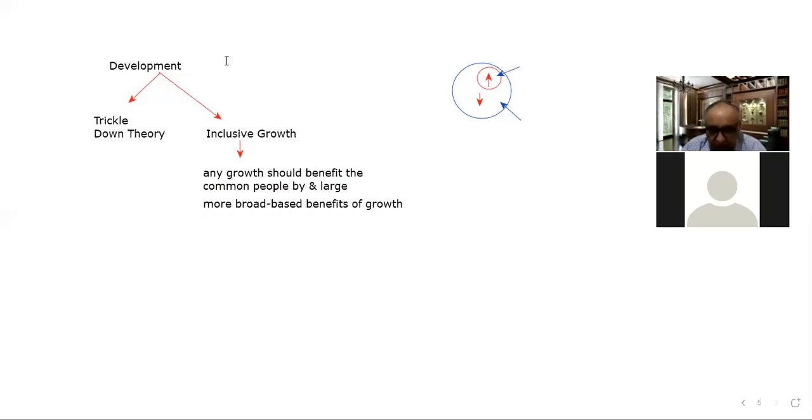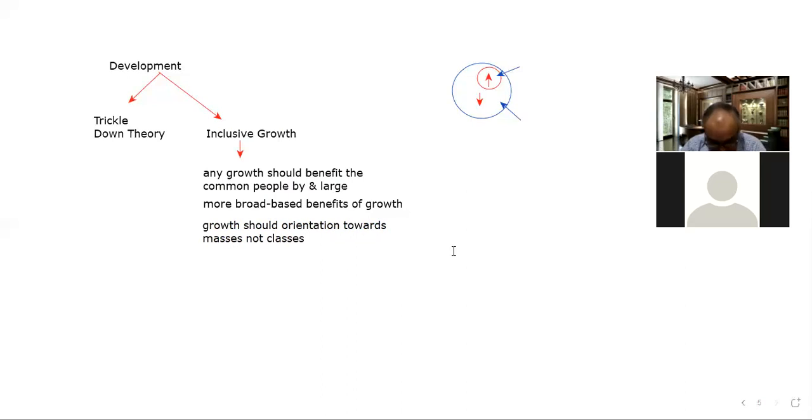So more broad-based benefits of growth should be there. And the third point is that growth should have orientation towards the masses, not classes. That's an important point. Growth should have orientation towards masses, not classes. But in our country, this problem remains quite obvious, and it is still there in our country.